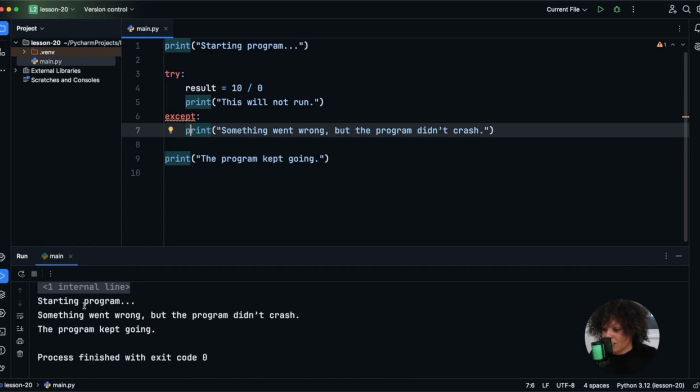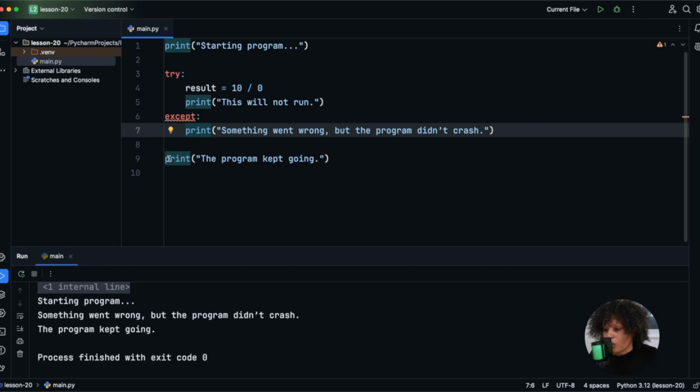And so we could see starting program, and we can also see inside of this try block, this essentially got skipped. This print did not run because there was an error right here. However, rather than crashing the program as it did earlier, it jumped immediately into this except block, all right? And then it prints something went wrong, but the program didn't crash. And now we're out of that, and we're allowed to continue to move along with our program, and the program kept going.